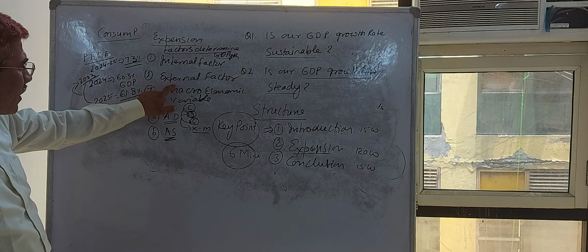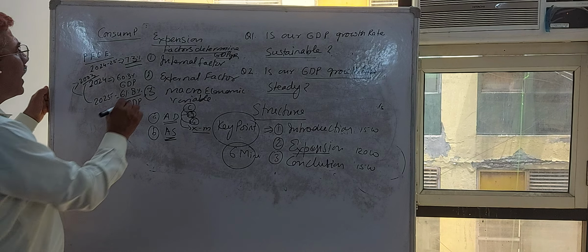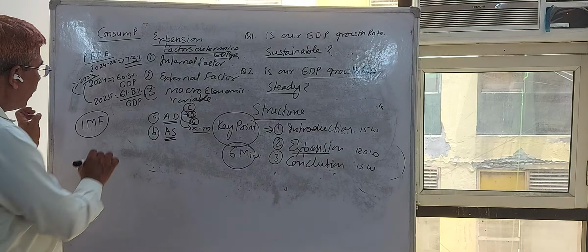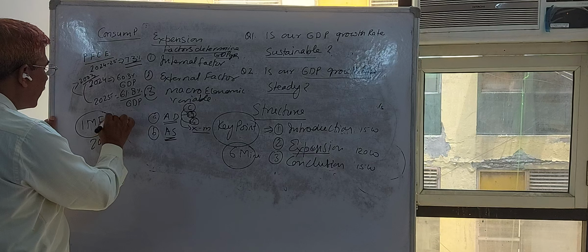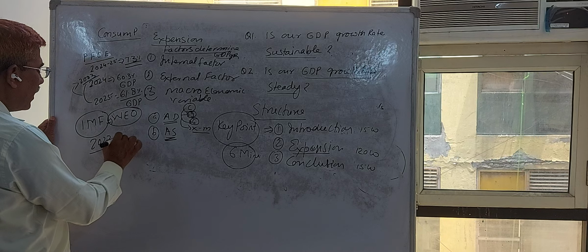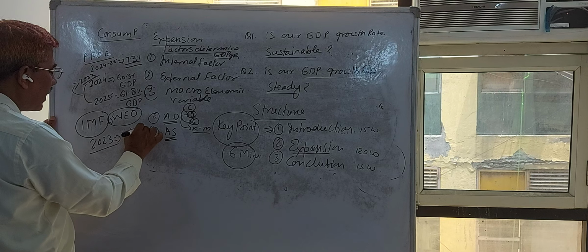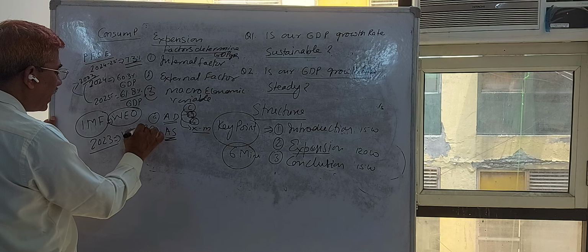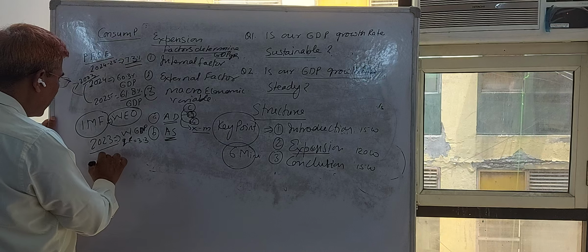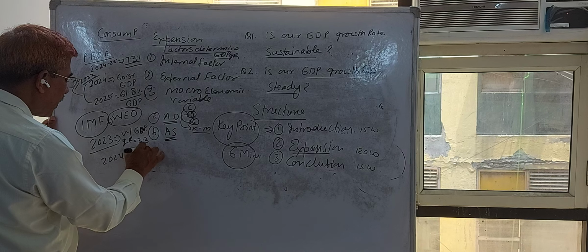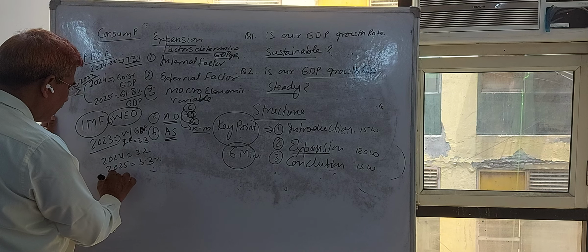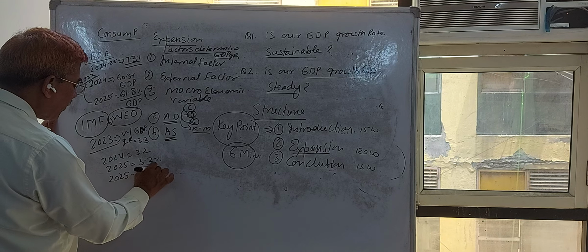Similarly, for the external factor explanation, also keep in mind certain data given by the International Monetary Fund. What does the IMF say? In the World Economic Outlook data given by the IMF, the world GDP growth rate was 3.3% in 2023, 3.2% in 2024, and 3.3% in 2025, expected 3.3% per year during 2025 to 30.